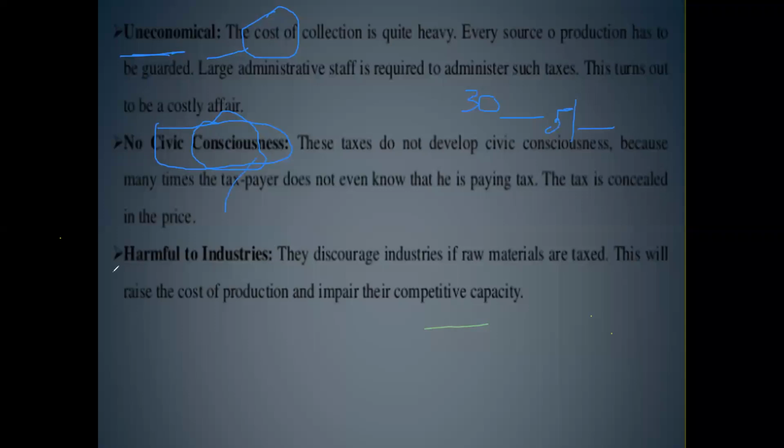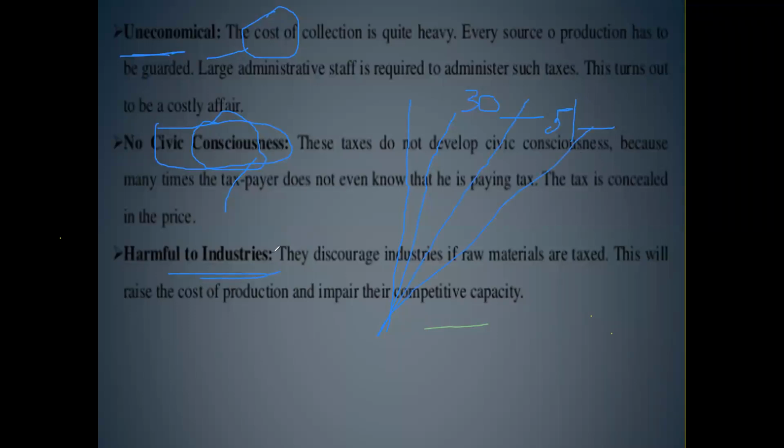Coming to industries, these indirect taxes are imposed on production, on circulation or supply, on sellers, and on purchasers.